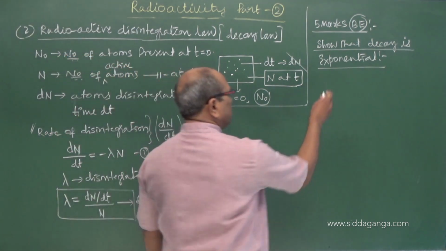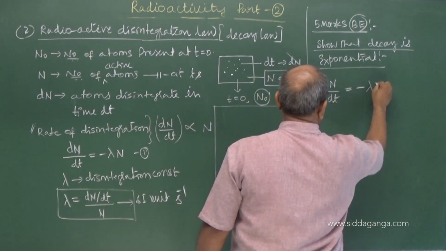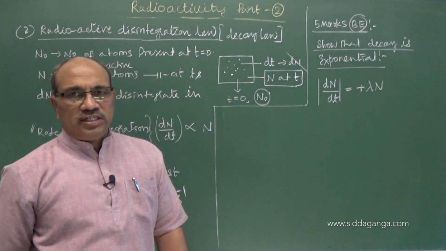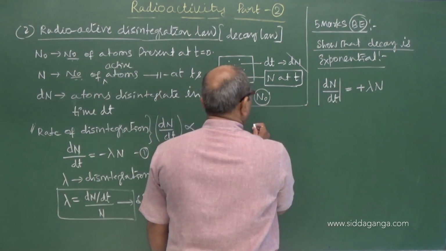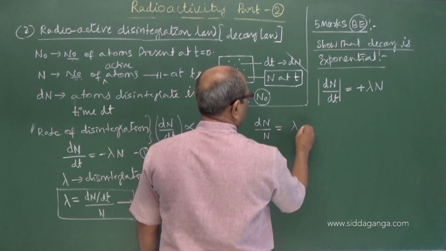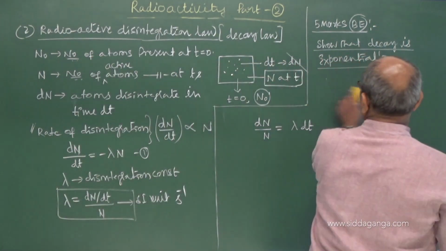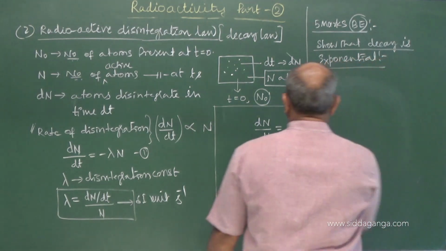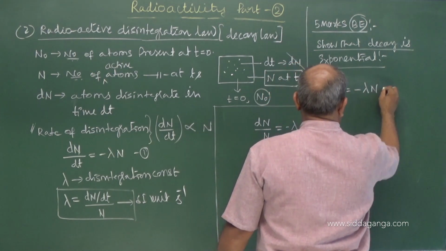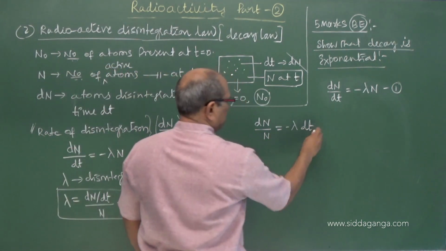Take the equation that is given here, dN by dt, rate of disintegration, is minus lambda N. If I take only the magnitude, it is plus. You can write dN by N is equal to lambda into dt. Let it be minus as it is, since the number decreases. Let it be minus dN by dt equals minus lambda N, equation 1 taken. So minus lambda dt, we have dN by N.